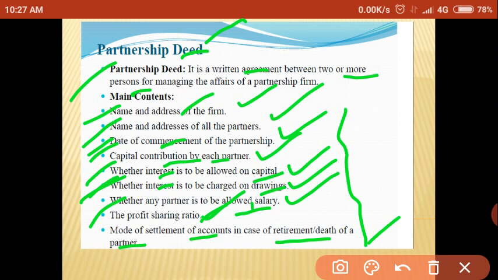So these are the main contents of partnership deed. What is partnership deed? Partnership deed is a written document between two or more persons for managing the affairs of a partnership firm.